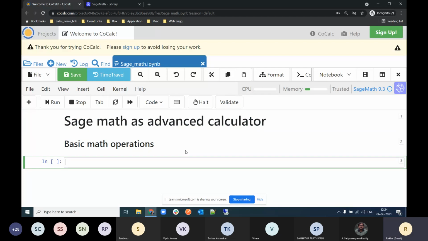Right, guys, if you want to give some heading, then you have to select Markdown, and if you want to write code, then you have to select Code. It was my mistake, so please be careful about it.